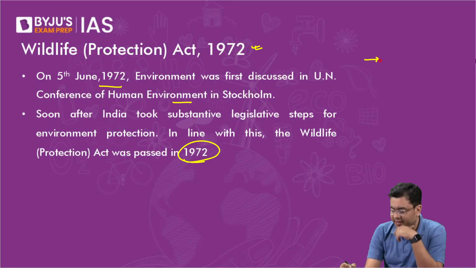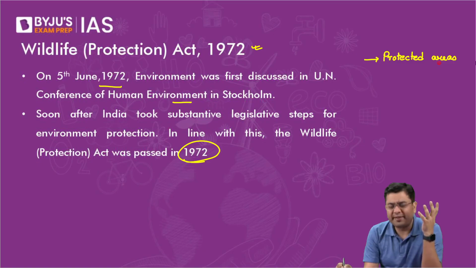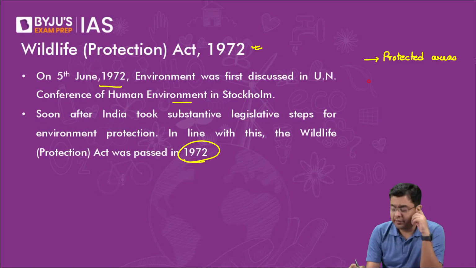While this talks about the protected areas in detail, with various schedules and sections, for example section 38 deals with the protection of the areas also. It also talks about the protection and conservation of species.